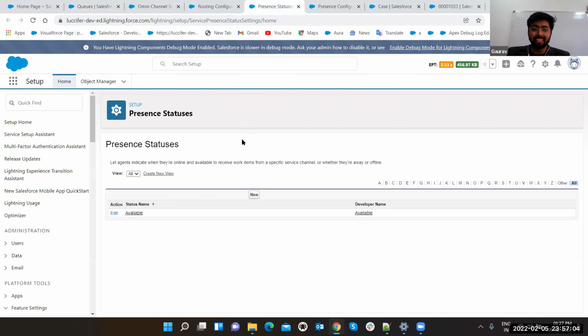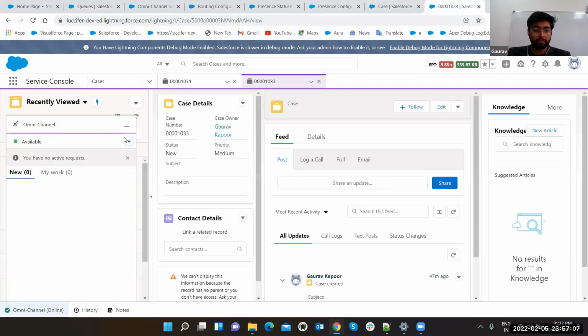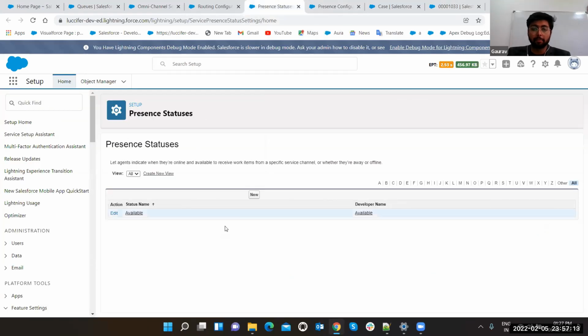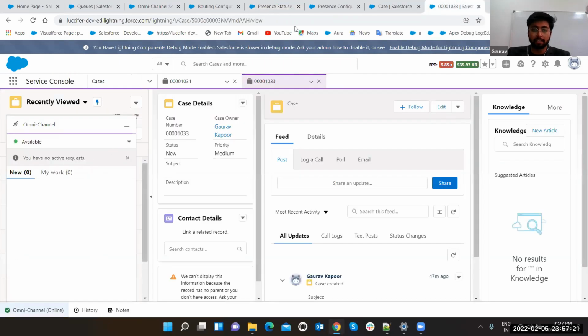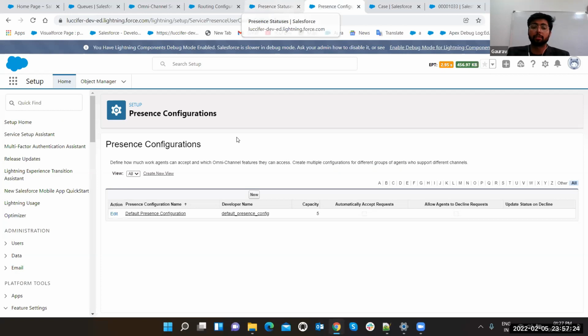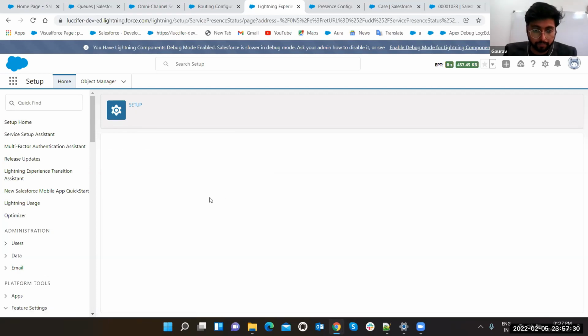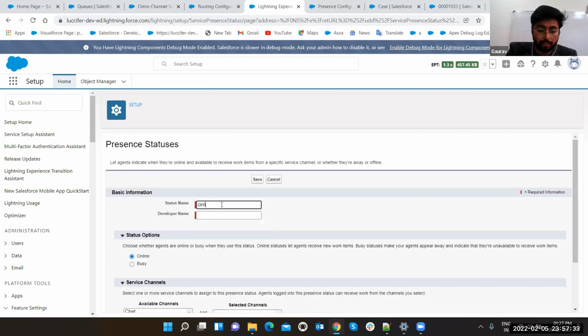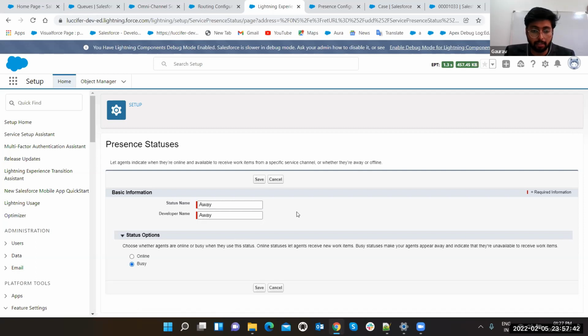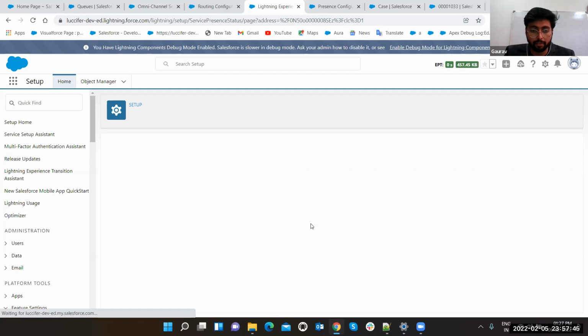Now we are having presence status. I showed you that when we were clicking on this, we were having offline and available. Offline is by default, and we have made one available status. With the help of this, it will be visible to you once you make the new option here. It will be visible to you after you provide the permission for this presence status to your profile. Suppose, let's make one new. Online, I said online, and you can select here. Okay, let's make away and busy. That's it. Click on save.